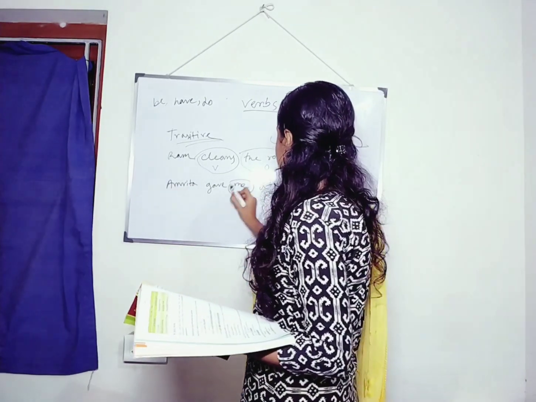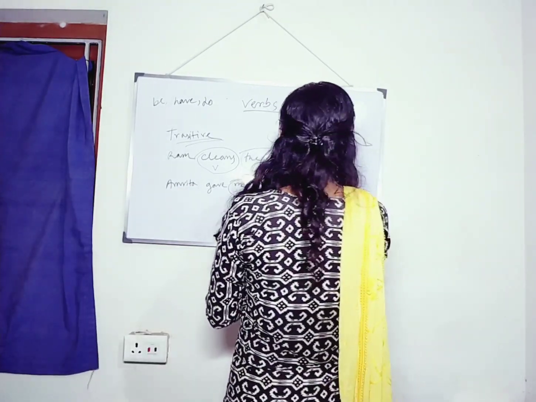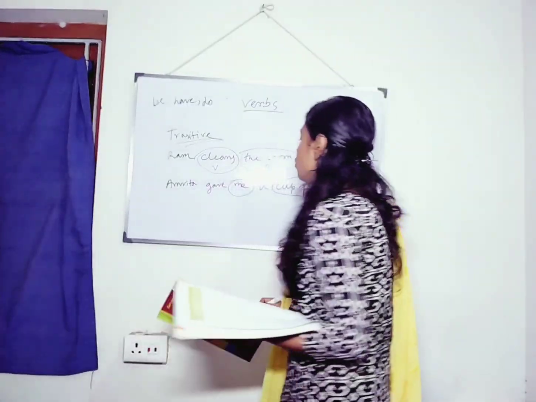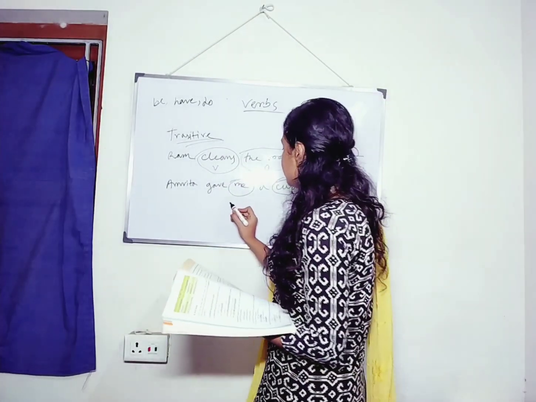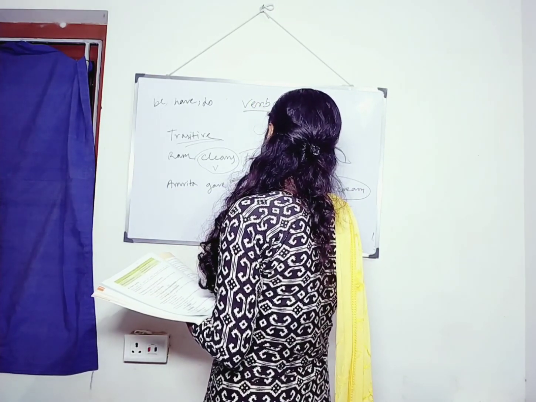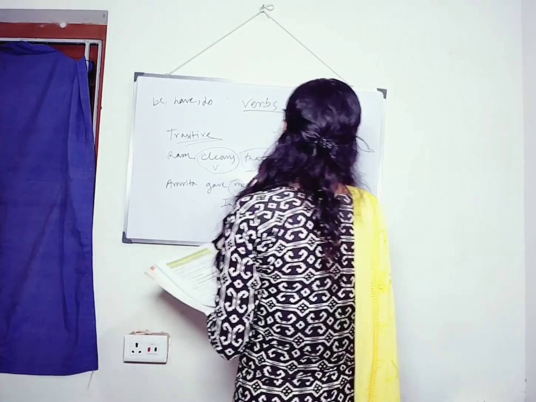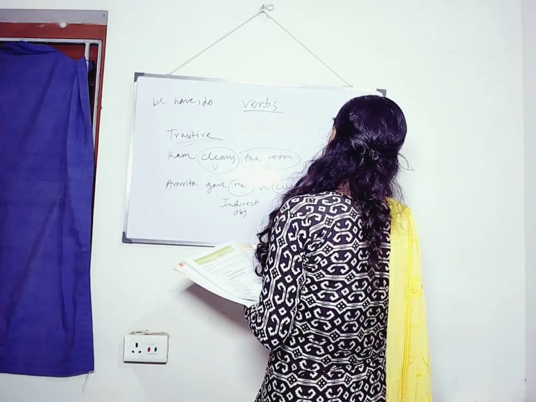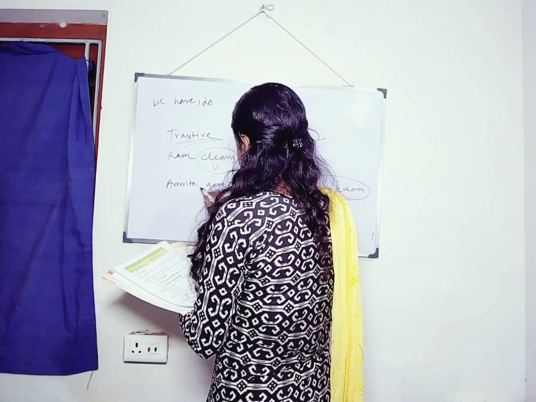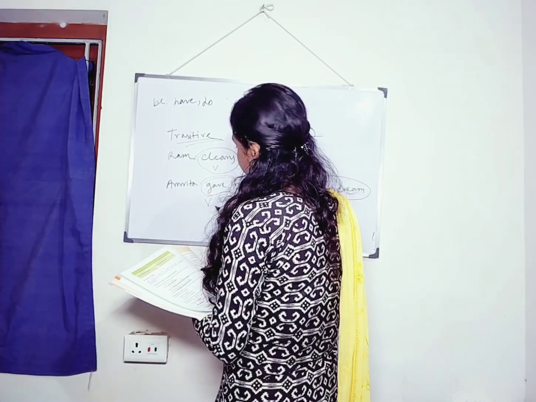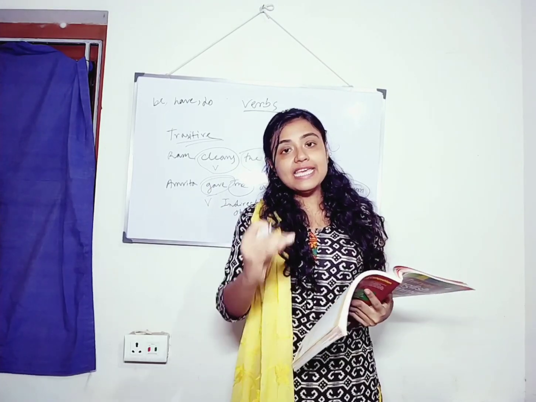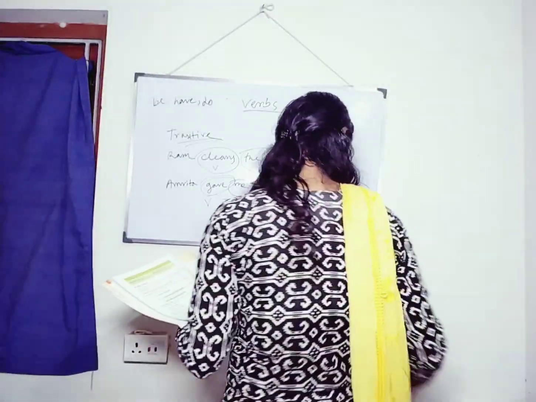One is me, another is a cup of ice cream, right? So this is indirect object. And this is direct object. And this is verb. Understood? Now we will learn what is intransitive verb.